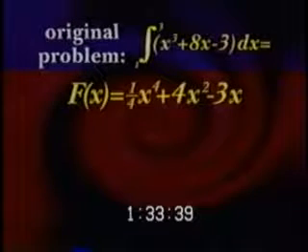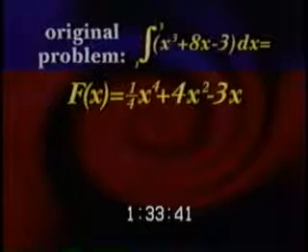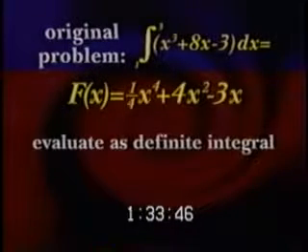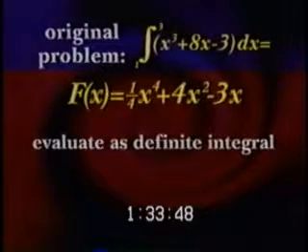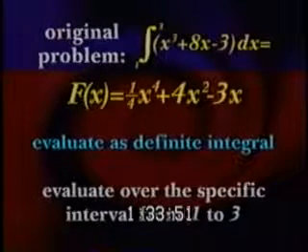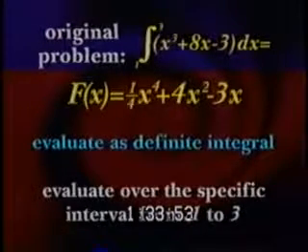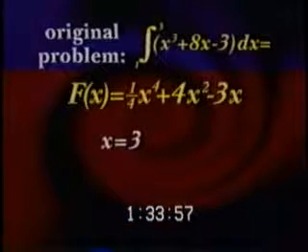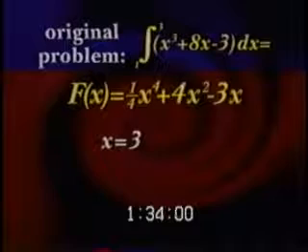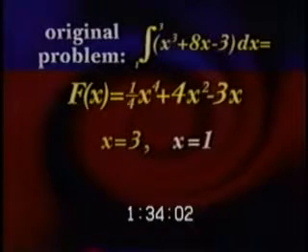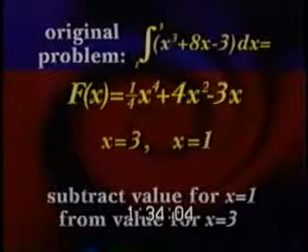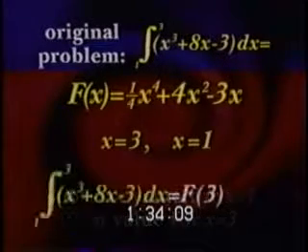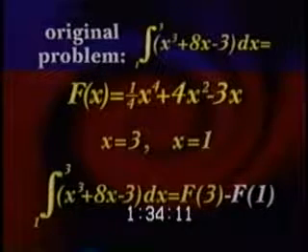So capital F of x is 1/4 x to the 4th plus 4x squared minus 3x. Now we want to evaluate this as a definite integral, in other words, over the specific interval from 1 to 3. To do this, we find a value for the antiderivative, capital F of x, at x equals 3, and a value at x equals 1. Then we subtract the value for x equals 1 from the value for x equals 3. In other words, we need to compute capital F of 3 minus capital F of 1.